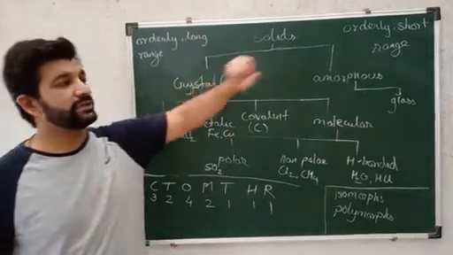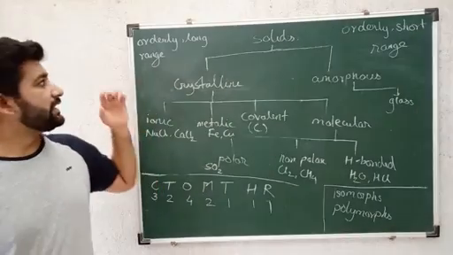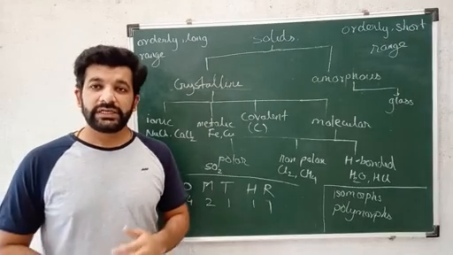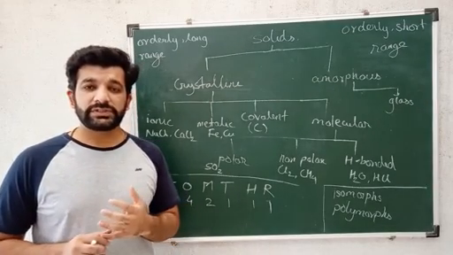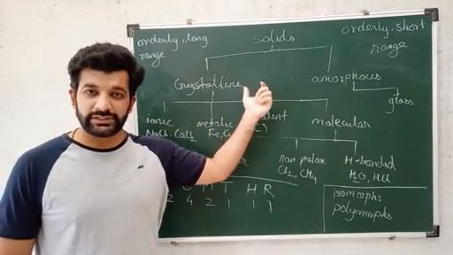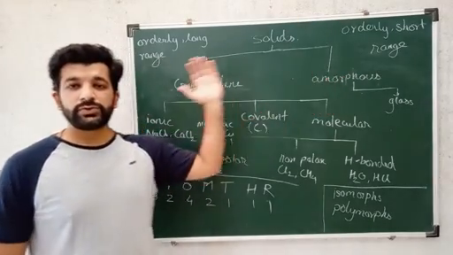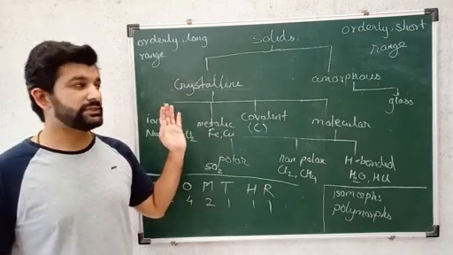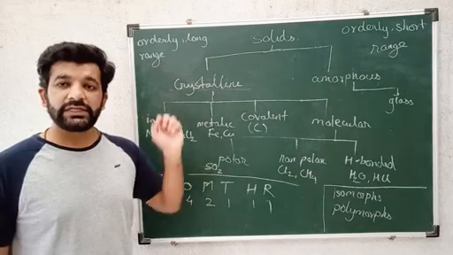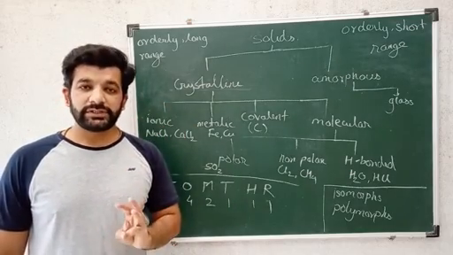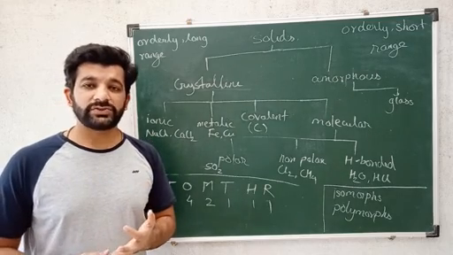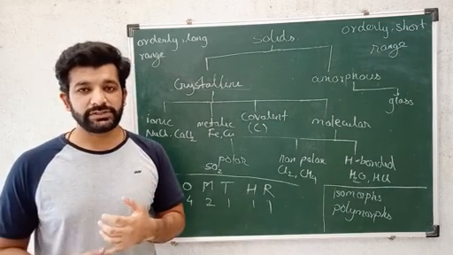I have written down some points for crystalline solids. Crystalline solids have an orderly long range arrangement of atoms. In our board examination, the most important question, which is asked a large number of times, is to differentiate between crystalline solids and amorphous solids. So the main differentiation is that crystalline solids have an orderly long range arrangement of atoms. Second, they have a sharp melting point. Third, they have a specific heat of fusion. And fourth, they may or may not be isotropic in nature.